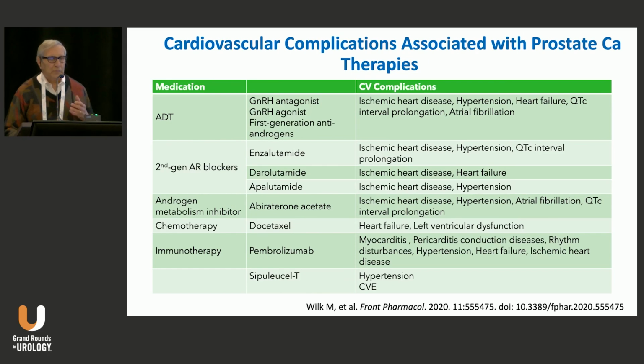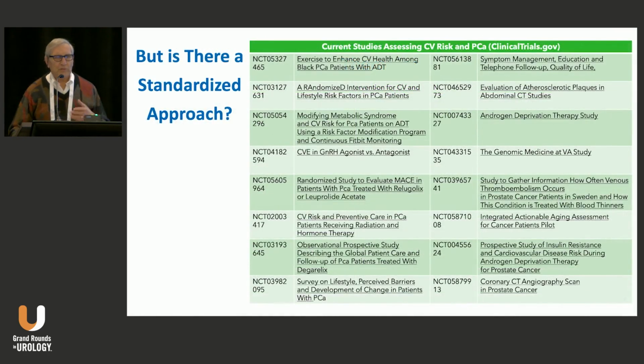Now, but is there a standardized approach? I mean, these are all kinds of NIH grants that are undergoing clinical trials to look at how you all assess people with advanced prostate cancer and their risk for cardiovascular disease. I'm not going to go down this list. I'm just showing you there's a lot going on here. But yet, unfortunately, there's not been a consolidated approach.